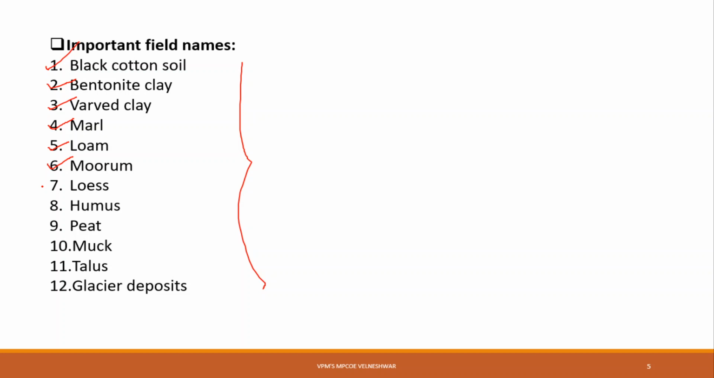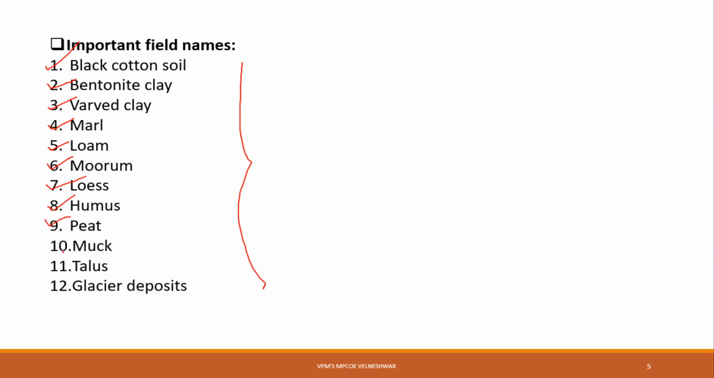It has soil particles similar to silt particles. Then the next one is humus, partly decomposed organic soil. Humus is partly decomposed organic soil. Then the next one is peat. It is fully decomposed organic soil, dark in color, smelly in odor and fibrous in type. That is peat.